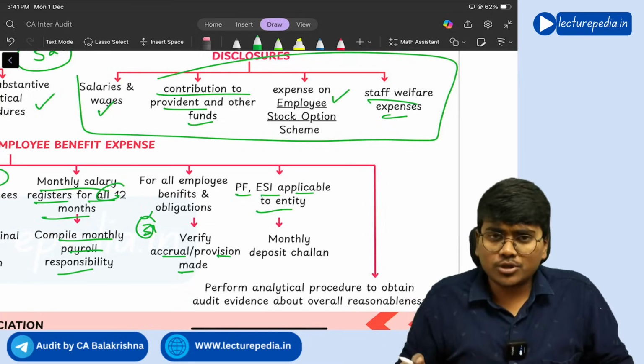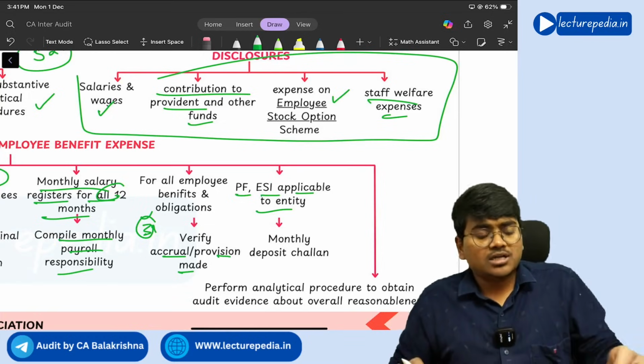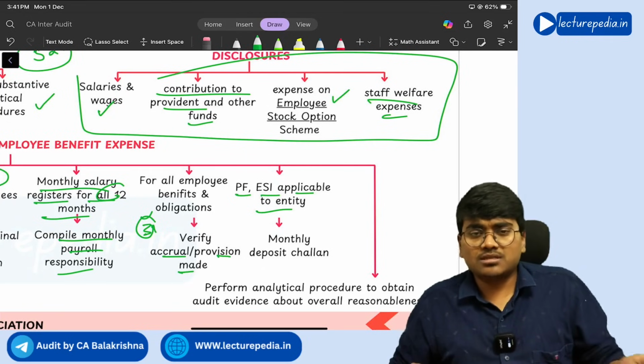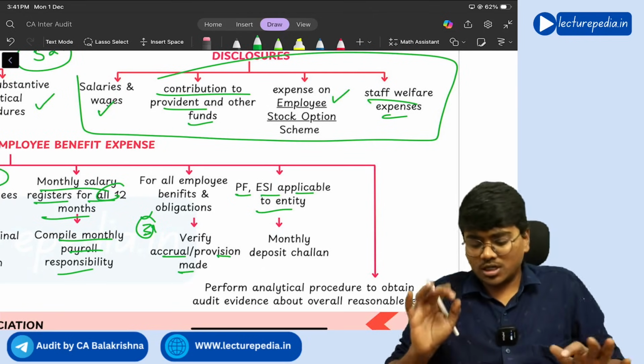Next, PF ESI, is it applicable to the entity? If it is applicable to the entity, you need to ask for challans, deposit challans, whether monthly they have been properly deposited or not.